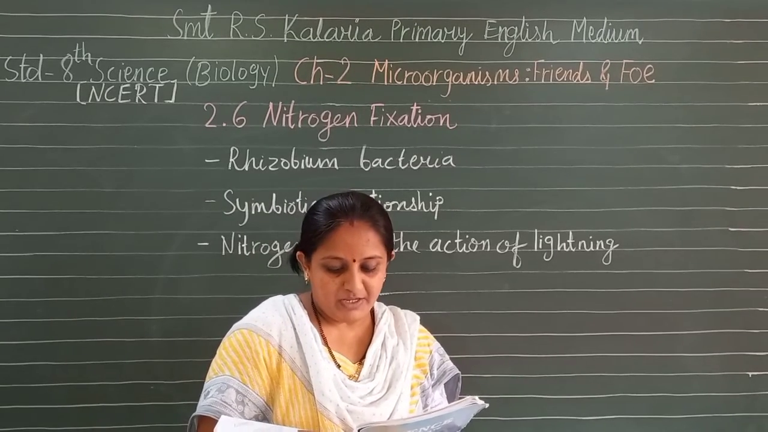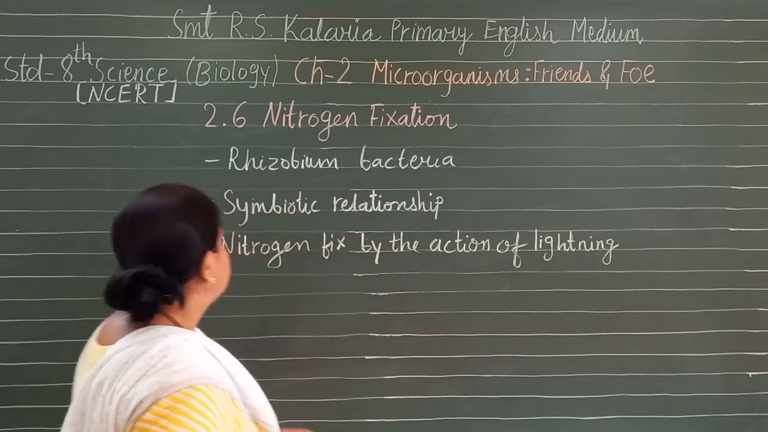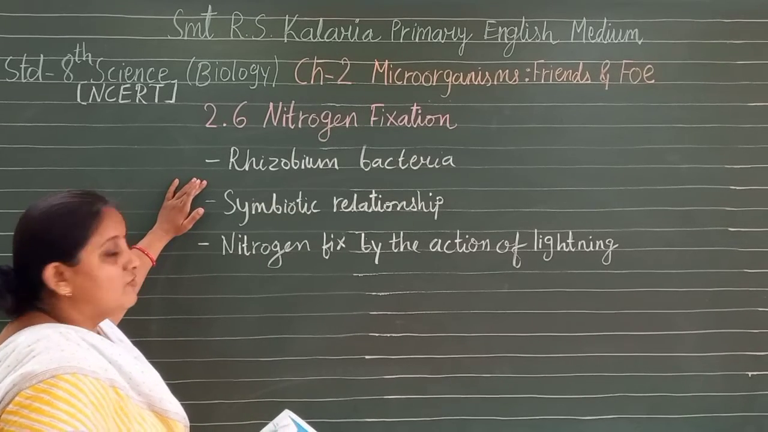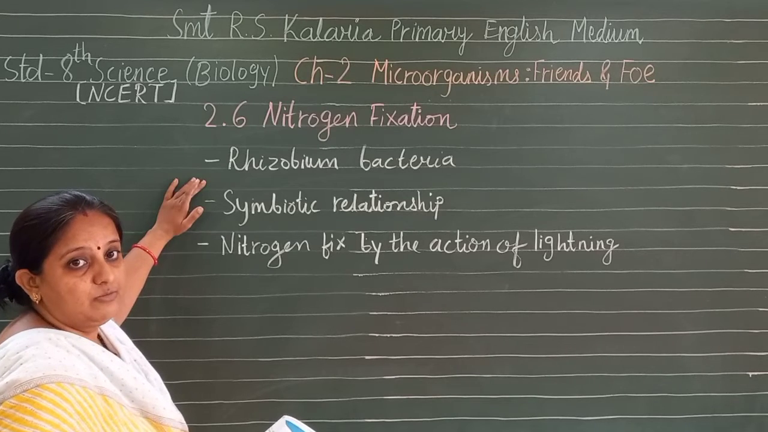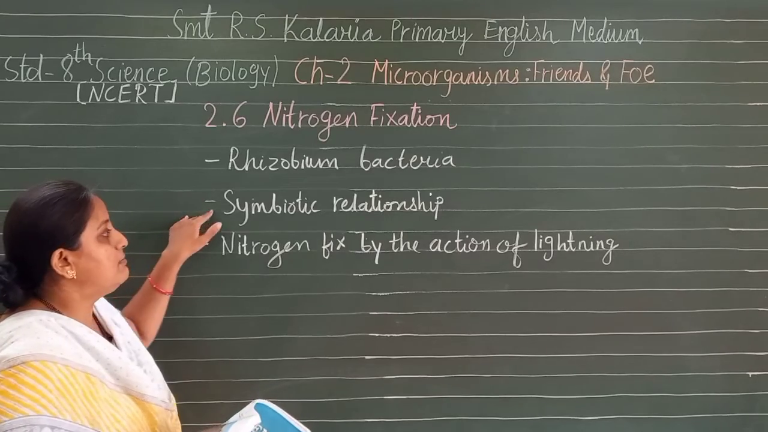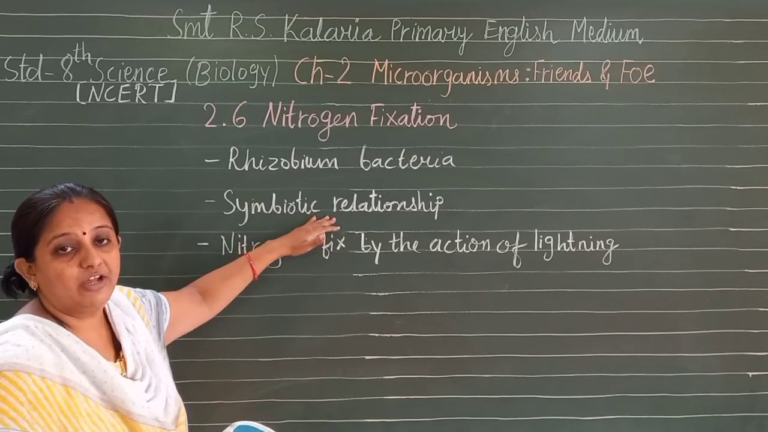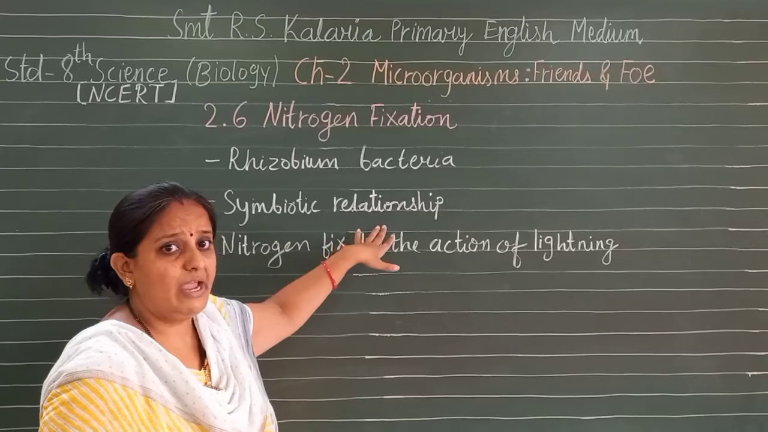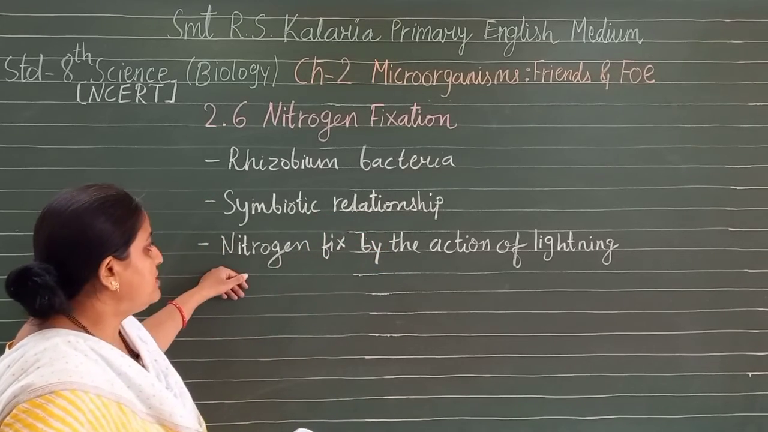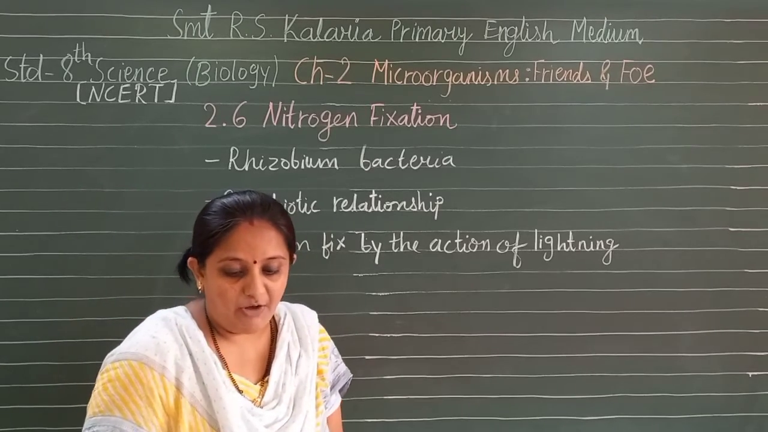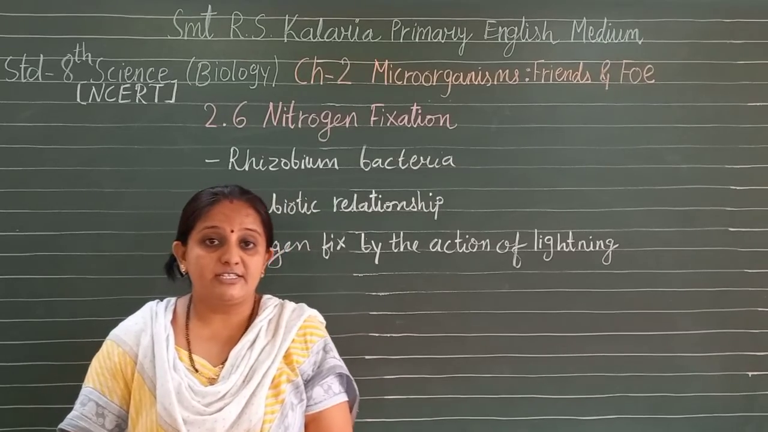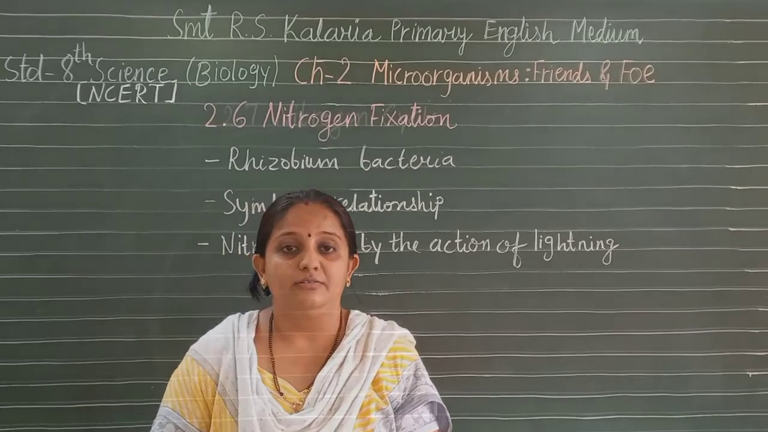So nitrogen is fixed in these ways: by the Rhizobium bacteria which live in the root nodules of leguminous plants and convert nitrogen into a usable form for these plants. This is a symbiotic relationship, where two organisms live together and survive in one relationship. Nitrogen is also fixed by the action of lightning. Now let us understand how nitrogen is important. Let's understand 2.7, the nitrogen cycle.